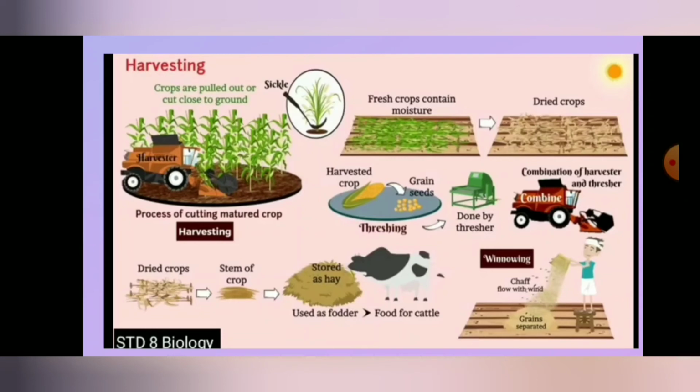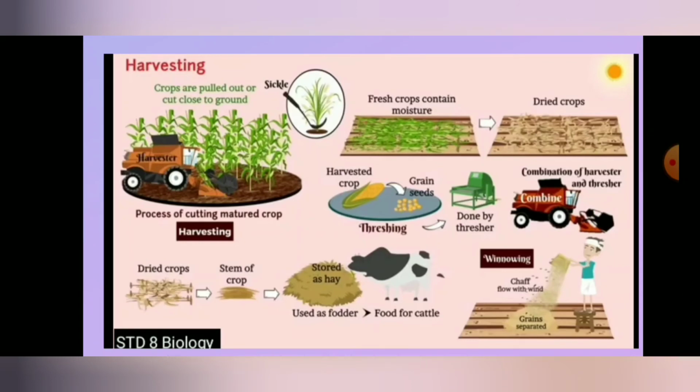After the harvesting, the crops should be dried because they contain moisture. Then the seeds are separated either by the combine or by the harvester. The seeds from the stalks are separated by using two methods, threshing and winnowing. Threshing means beating the crops on the land to separate the grains, and winnowing means with the help of the wind they will remove the chaff from the grains.